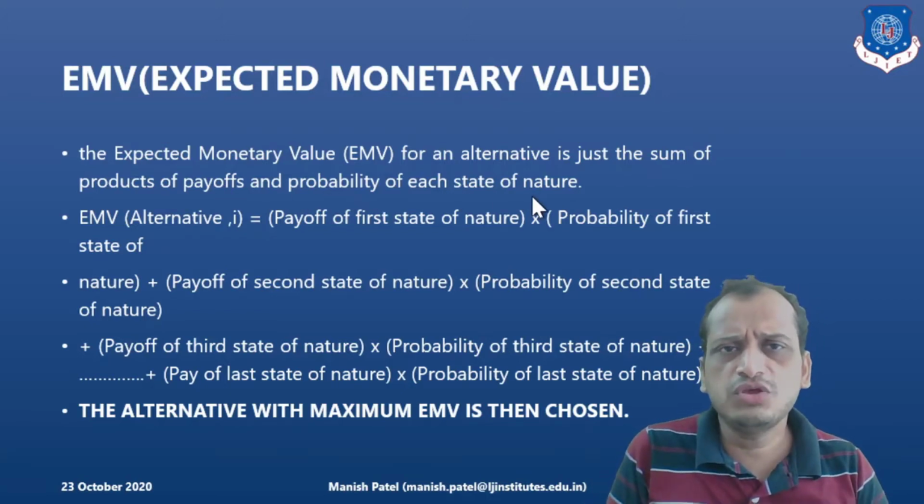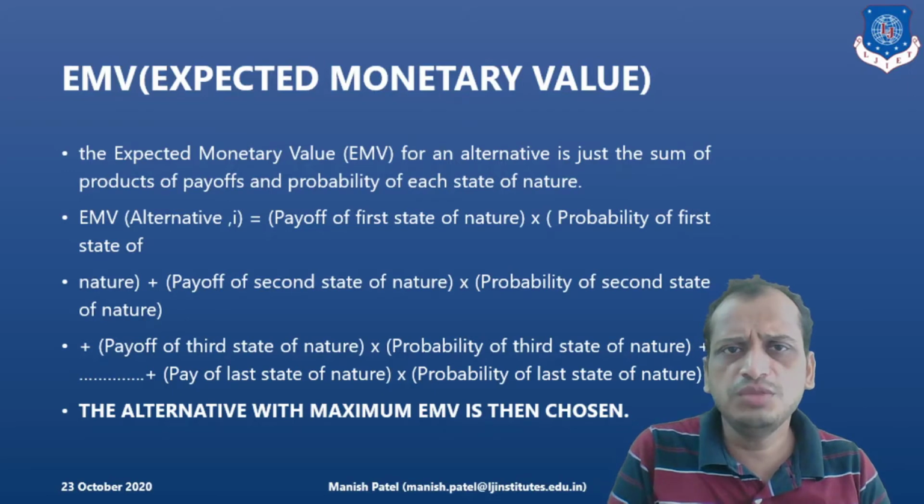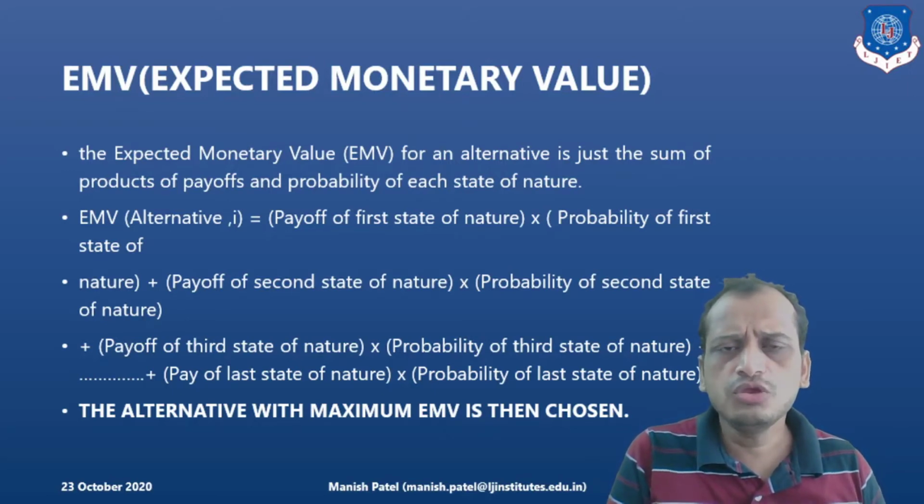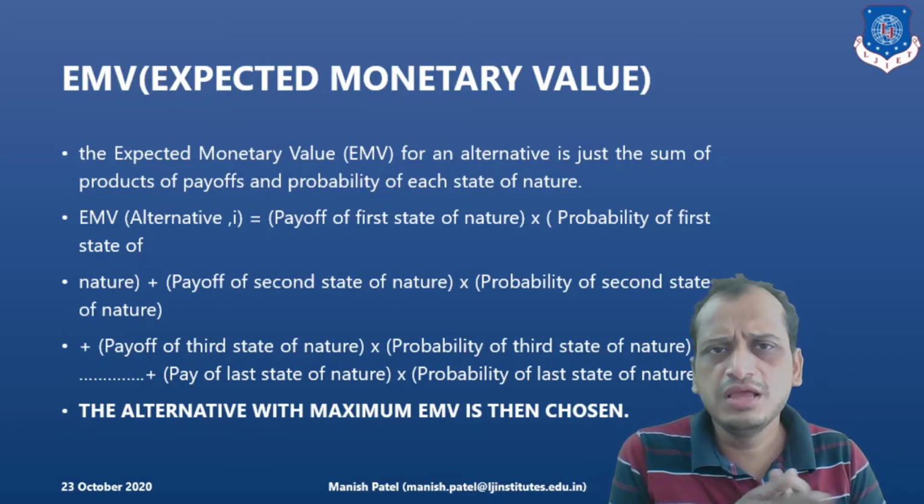You have different states of nature and you know the probability of each. You multiply the payoff and the probabilities, and then add them up. That final value is the expected monetary value.